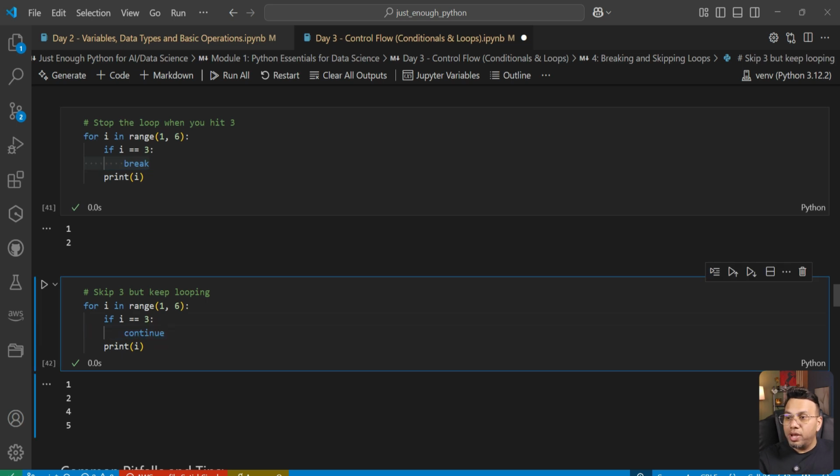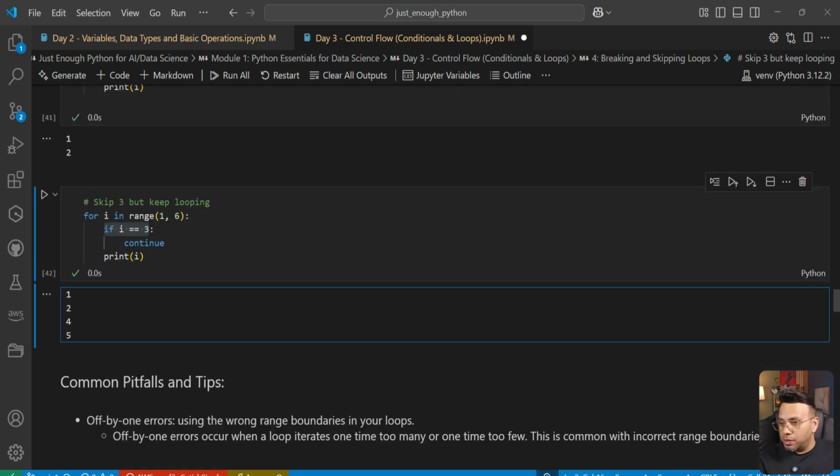Here, when we have a continue statement in between, it will simply skip that iteration. So it goes 1, 2, and the moment it becomes 3, it just skips that iteration and continues. So you won't see a 3 here, but then you have 4 and 5.